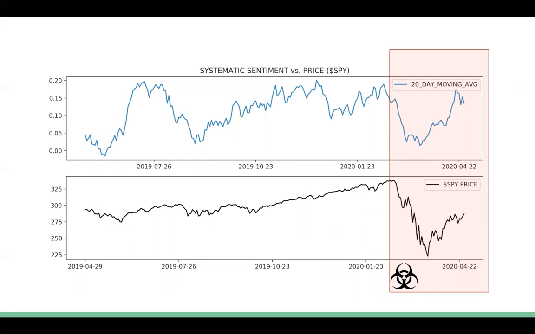This is a graph of the S&P 500. Down low is the S&P 500, or an ETF that tracks the S&P 500.